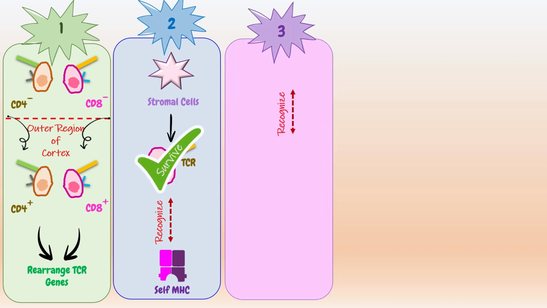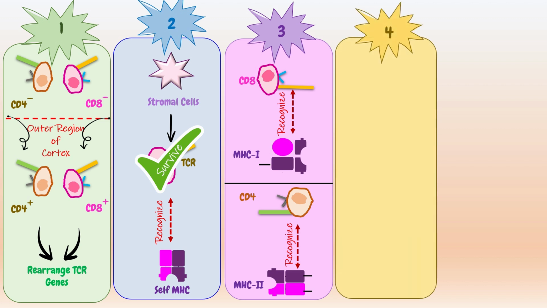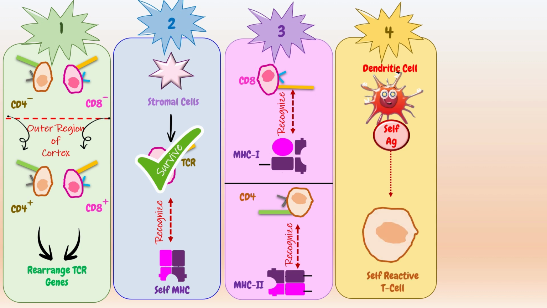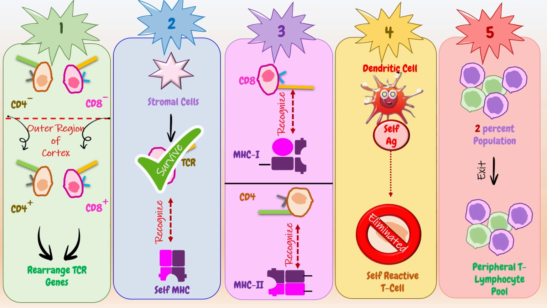Stage 3 is that cells that recognize an MHC class I molecule lose CD4 and retain CD8, and those that recognize an MHC class II molecule lose CD8 and retain CD4. Stage 4 is that under the influence of dendritic cells presenting self-antigens in the form of short peptides, potentially self-reactive T cells are eliminated. Then stage 5 is that the remainder, probably only about 2% of the starting population, are allowed to exit, and these make up the peripheral T lymphocyte pool.